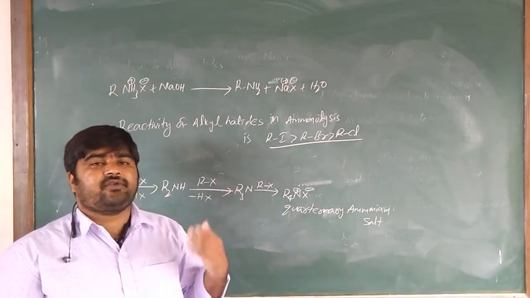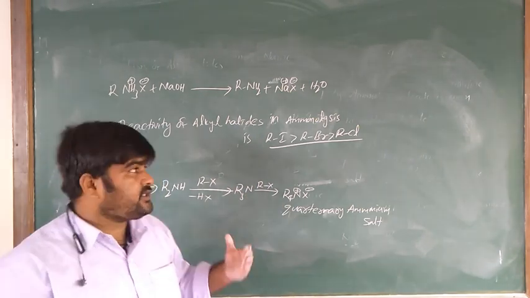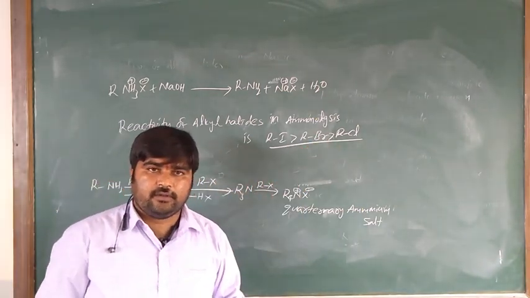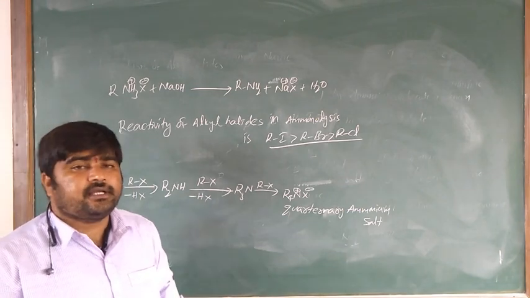So what is the reactivity of alkyl halides towards the ammonolysis reaction? There are alkyl iodide, alkyl bromide and alkyl chloride. This is the ammonolysis reaction.